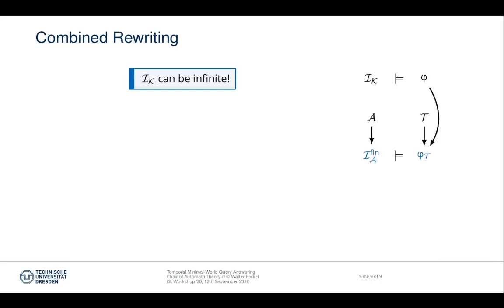The temporal minimal model is infinite in both the object and the temporal dimension, which is why in order to answer empty NCQs over the temporal minimal model, we employ a combined rewriting approach. In this approach, the canonical model is compressed to a finite structure I fin A, and the query phi is extended to a first-order query phi of t, which gives the correct answers over the finite interpretation I fin A.